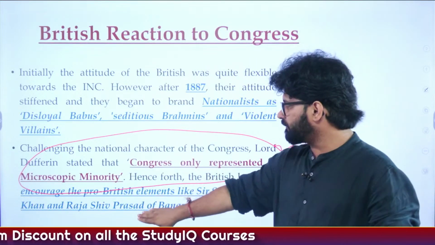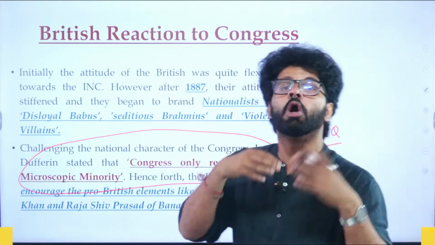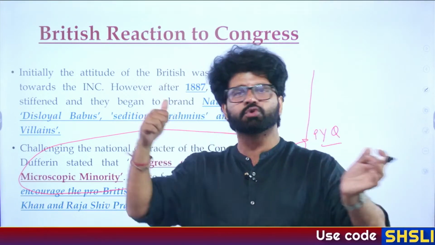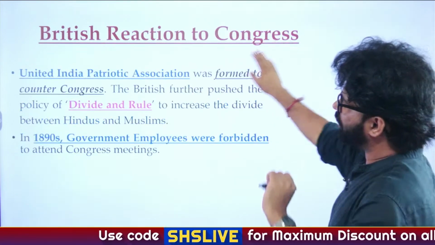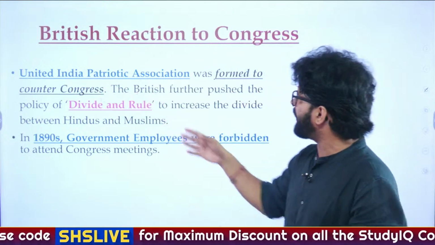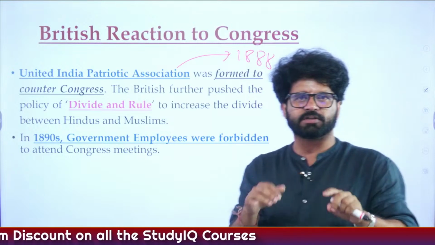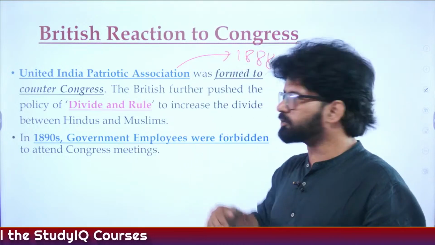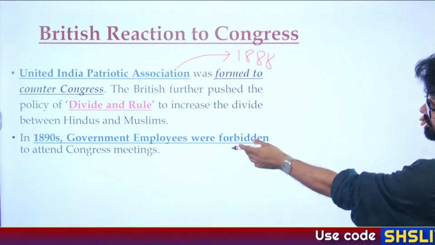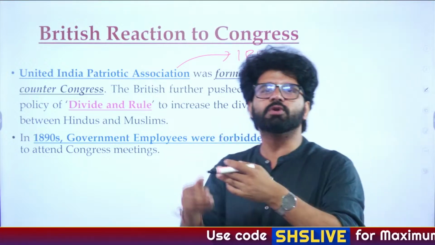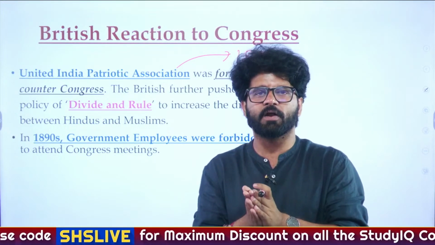And he, along with Raja Shiv Prasad of Banaras, started the United India Patriotic Association, and Britishers gave them patronage to establish this United India Patriotic Association to counter the Indian National Congress. So do remember this United India Patriotic Association. When was it formed? 1888. Who were involved? Sir Syed Ahmad Khan, Raja Shiv Prasad of Banaras. What was their main motive? To counter Congress. Cool. And you can see what they are trying to do. So slowly and gradually, Britishers are realizing that with Congress, we have to be very mindful of them and we have to keep them in check.